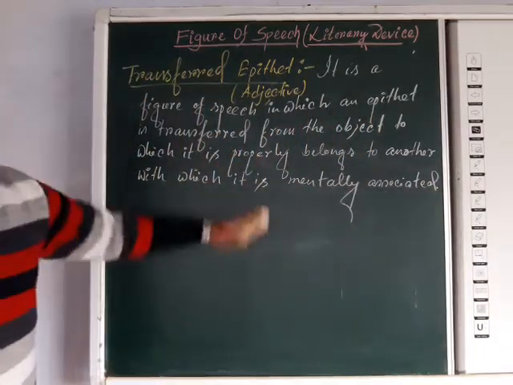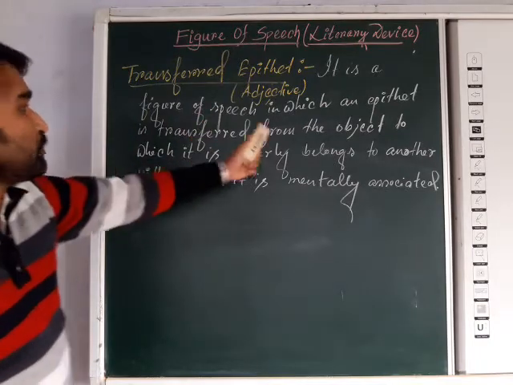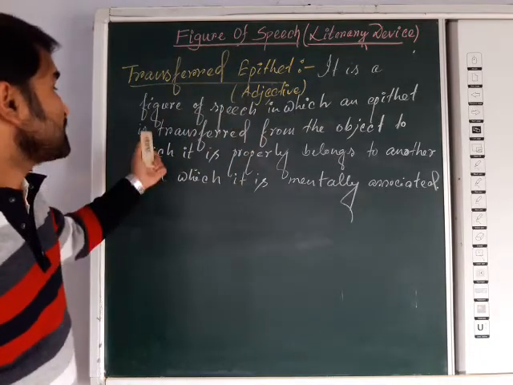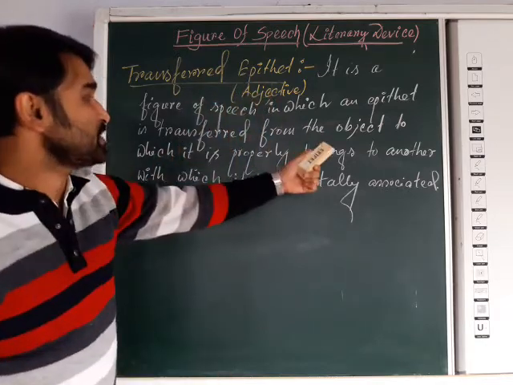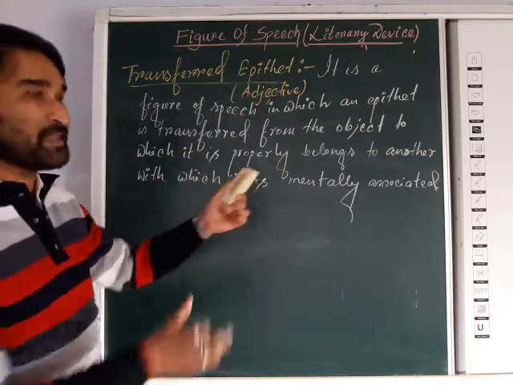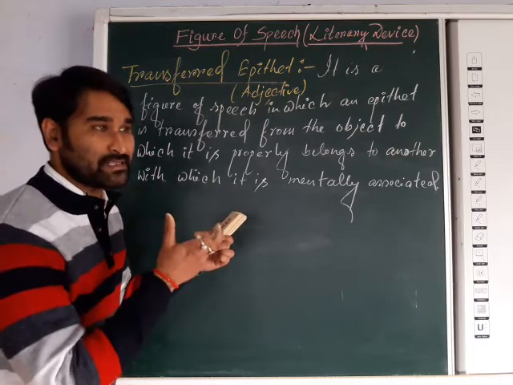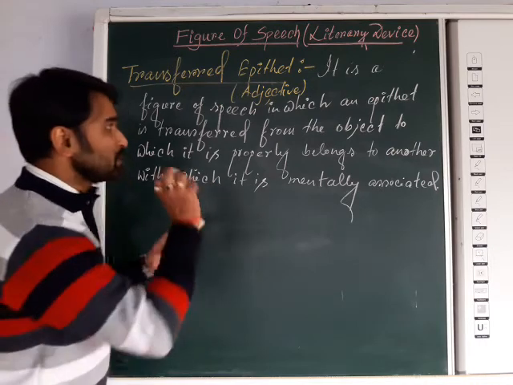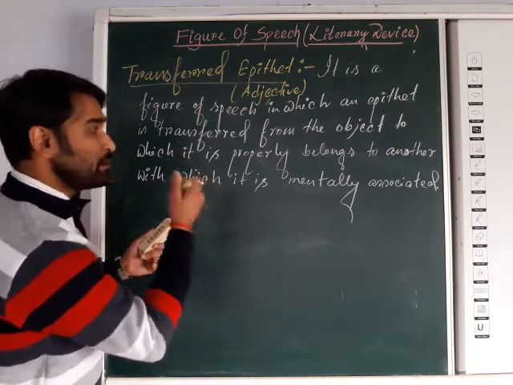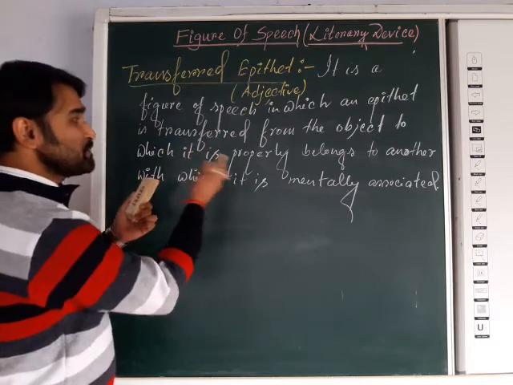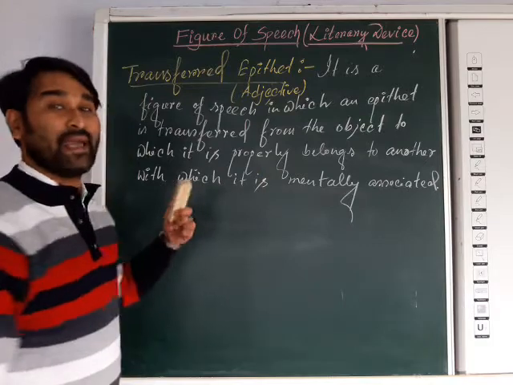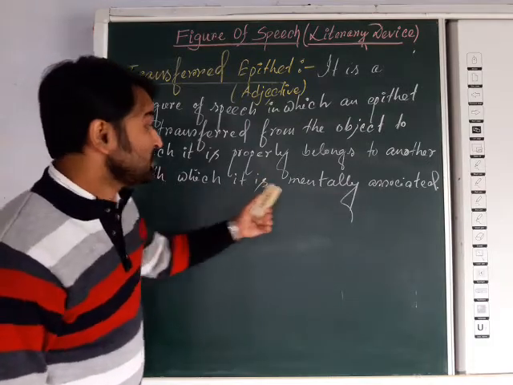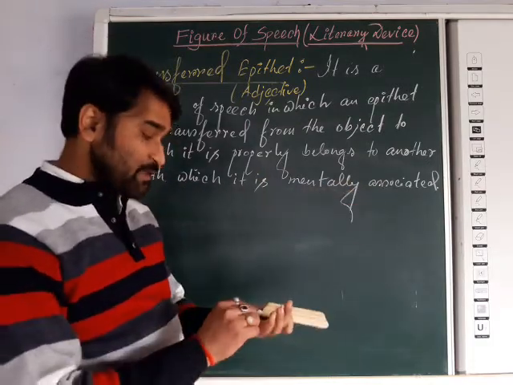Now it's a long one, try to understand. A figure of speech in which an epithet, that means an adjective, is transferred. So transferred epithet means an adjective is transferred from the object to which it properly belongs. That means one object or person with which that adjective properly belongs, but that adjective is not placed beside him or her. It is transferred to another object with which it is mentally associated. Now I am giving one example.